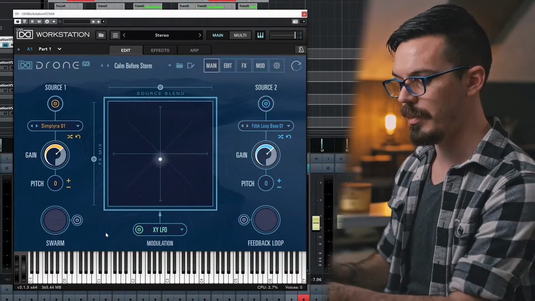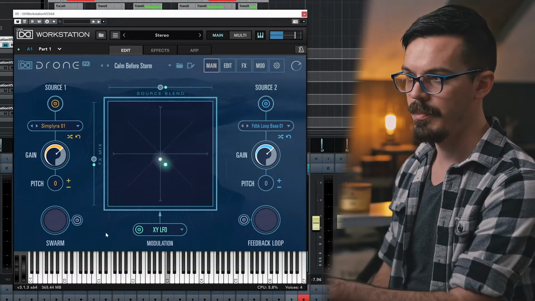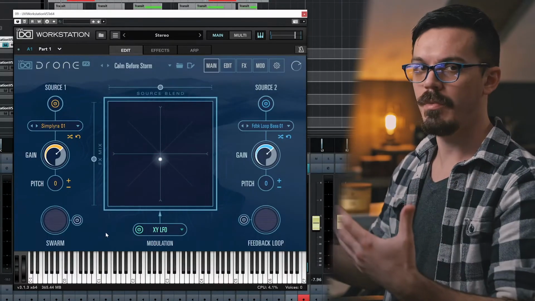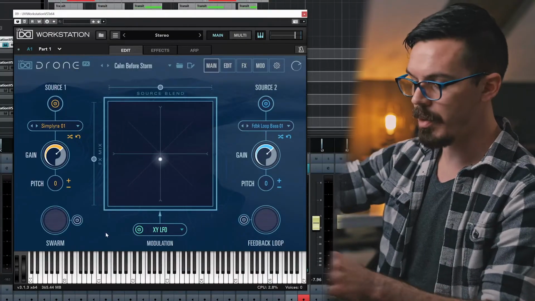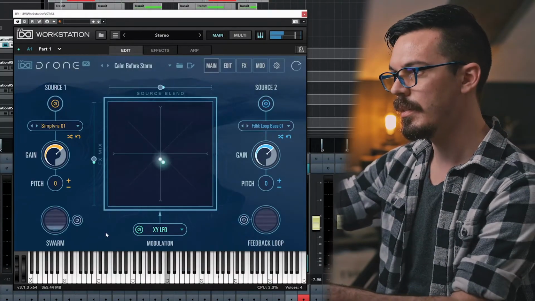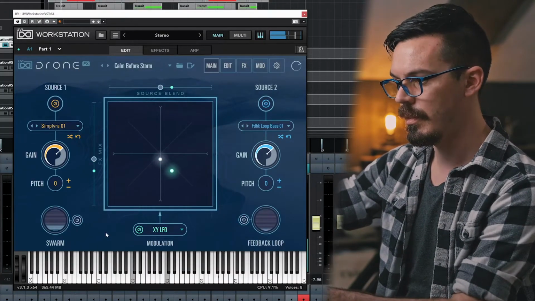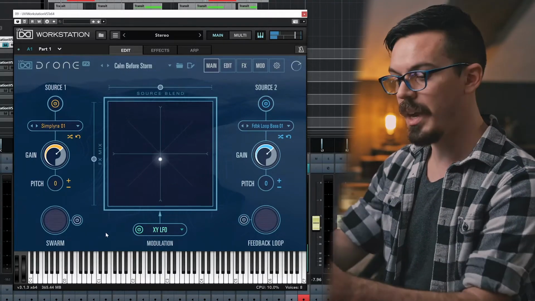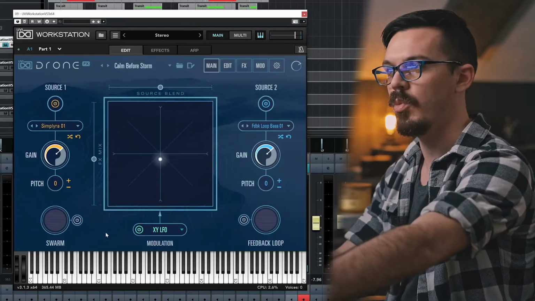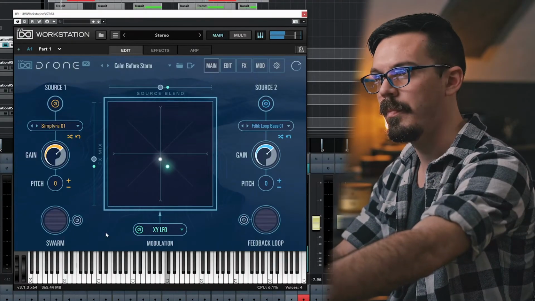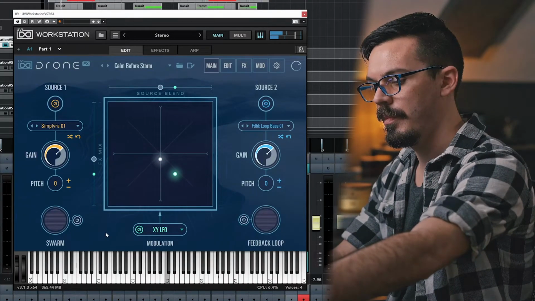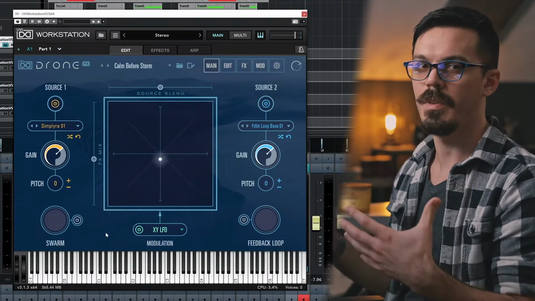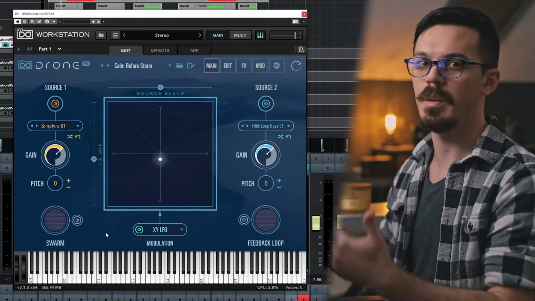I'll go through and do sort of a first pass, just playing whatever I think fits. Then I'll record over that and do some automations to get these movements. And then I may go back over it once more just to add some gentle pitch warbles by just barely moving the pitch wheel up and down, and that gives you a really cool final product. And again, this is all built up in layers.